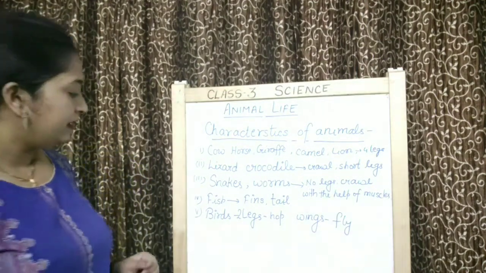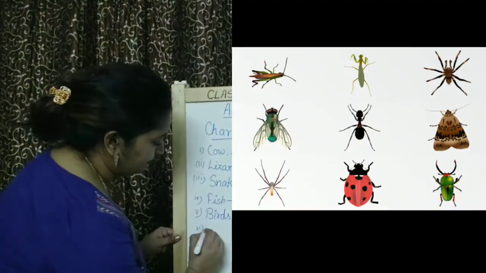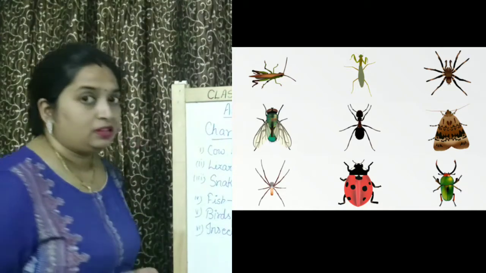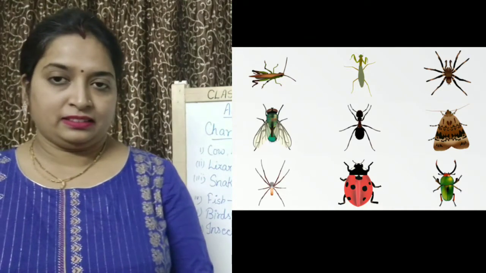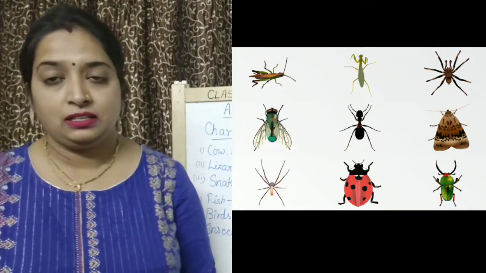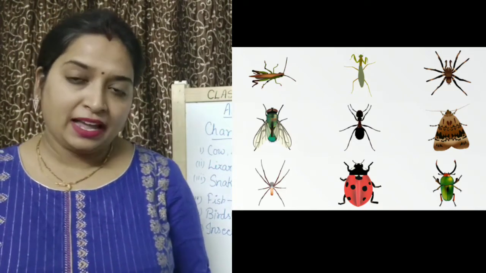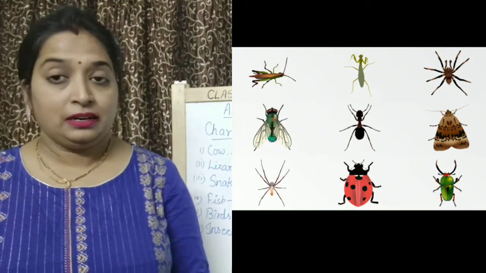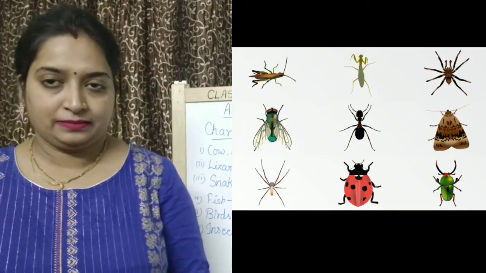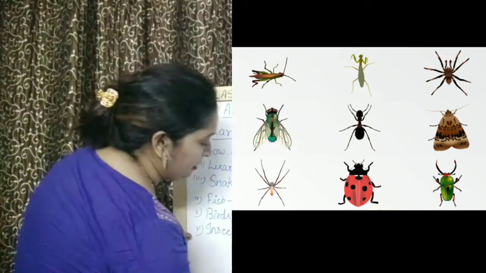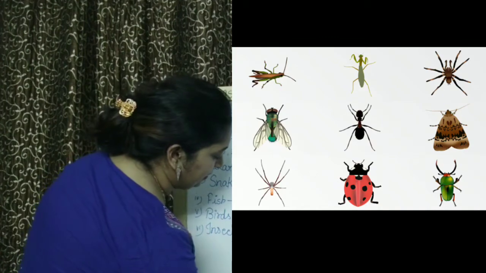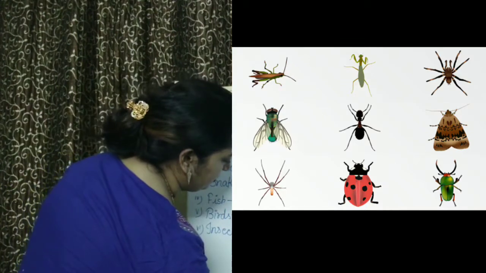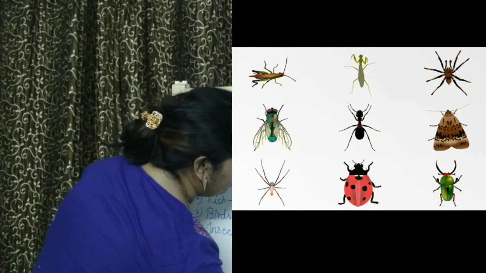Okay? Now the next one is, children, insects. You have seen many insects. So, some of them crawl. Some insects, they fly. Okay? So, children, like ant crawls. Butterfly, it flies. Okay? So, children, actually, birds have 6 legs. Sorry, insects have 6 legs. And also they have wings to fly.